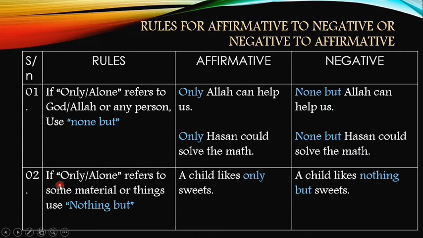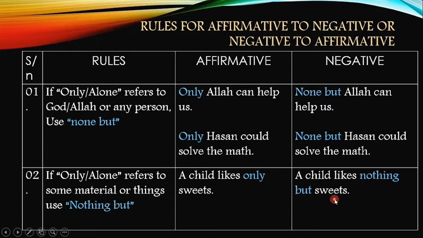The second rule says if only or alone refers to some material or things, we have to use nothing but. What's the difference? Here we had none but, here we have nothing but. For example, a child likes only sweets. A child likes sweets and only sweets. Instead of only, we have to use nothing but. The negative form of the sentence is, a child likes nothing but sweets.